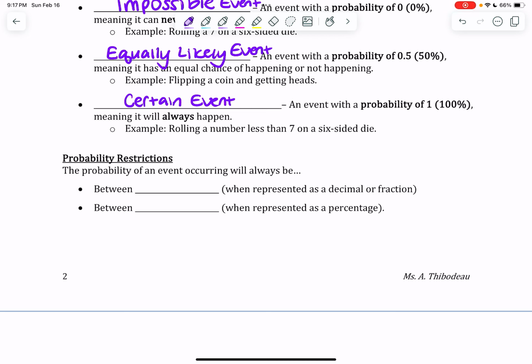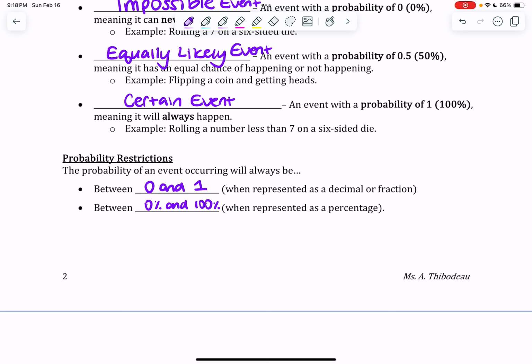Now, when I'm looking at that probability line, I will notice that if I'm talking about probabilities either in decimal or fraction form, that probability will range between 0 and 1. I cannot have a probability of 1.5. I cannot have a probability that's negative. If I've converted those decimals to percentages, which means I'm simply timesing them by 100%, that means I can get between 0% and 100% as a probability. I cannot get higher than 100%. There's not like a 500% chance that we're going to do math the next time you see me. No, it has to be between 0 and 100.